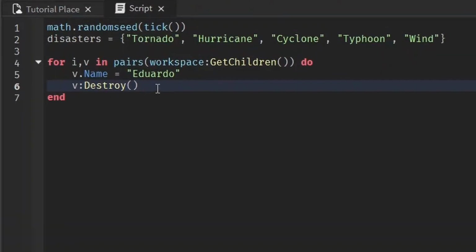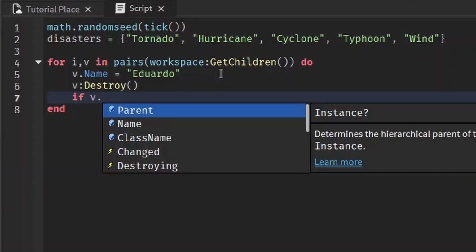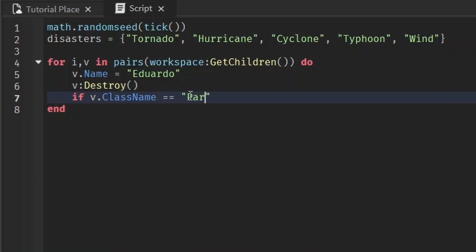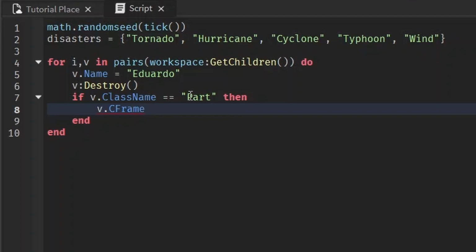The value is the actual object, so you can even change the properties of them. If you want to change like the position, make sure it's a part. You can do if v.ClassName == "Part" to make sure it's a part, and if it is a part, then you can change the CFrame, because you know that won't give you an error, because you know that if it is a part, it has a CFrame.